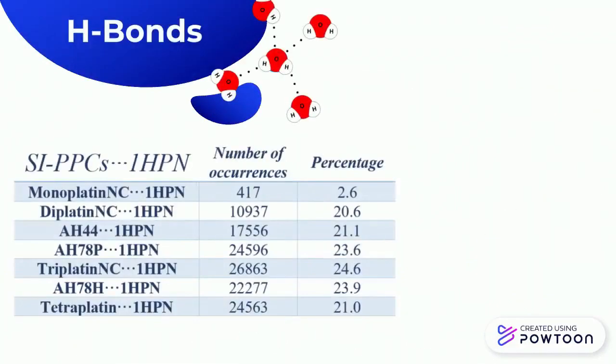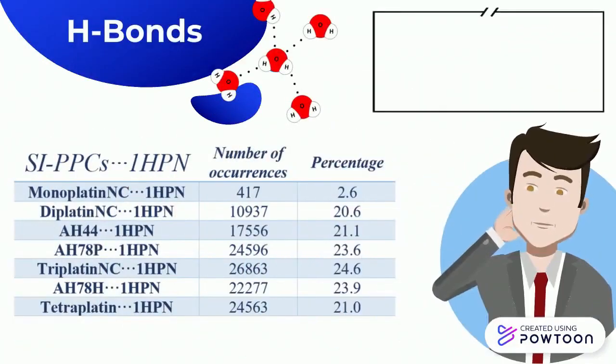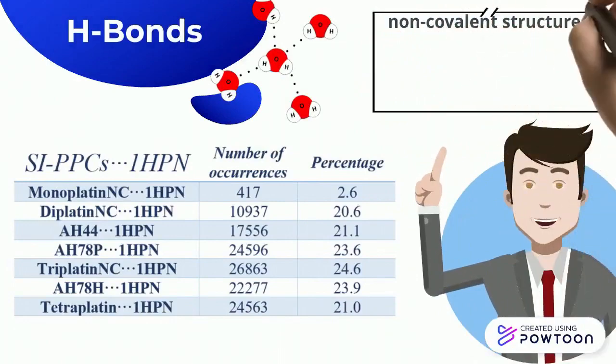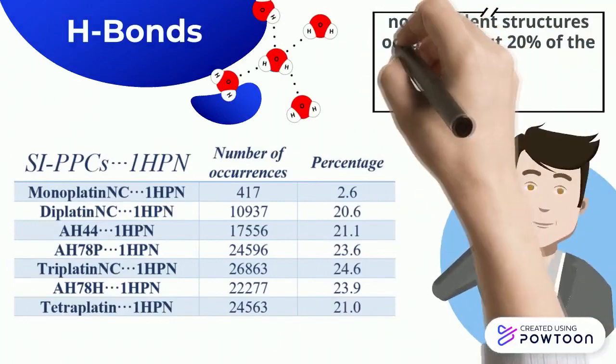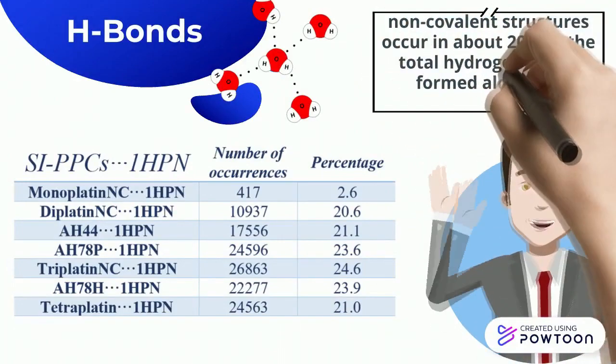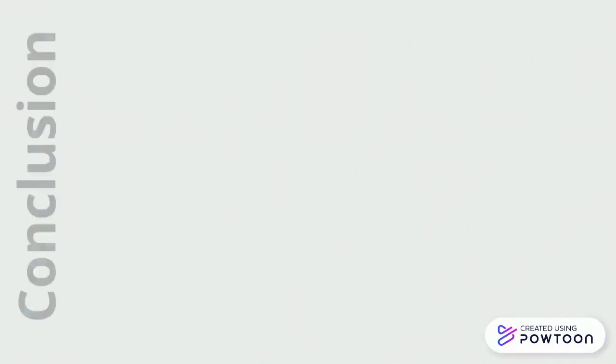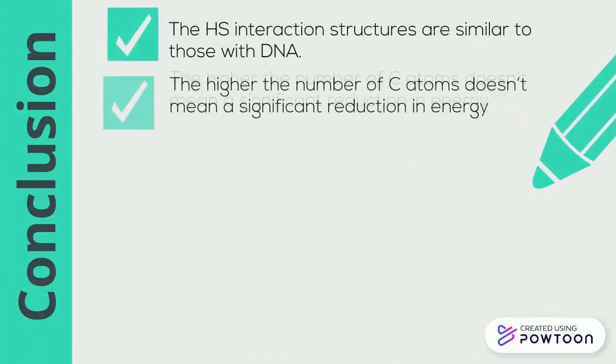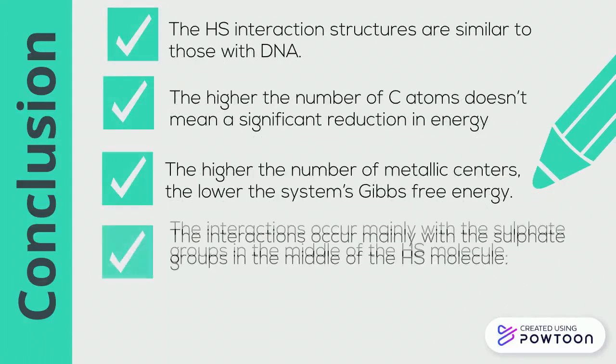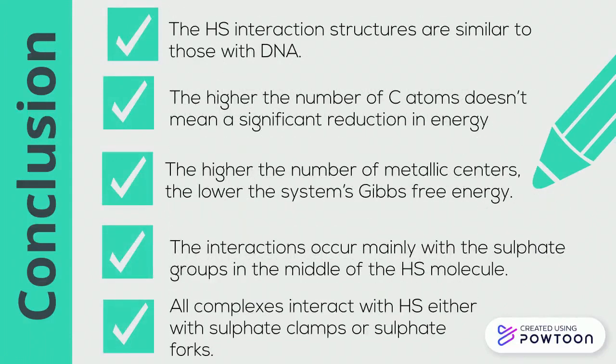Last but not least, H-bond analysis showed that the studied interactions occur in about 20% or even more of the observable hydrogen bonds. To sum up, HS interactions are similar to those with DNA. Although more carbon atoms didn't affect the energy, the number of metallic centers led to a lower Gibbs free energy. The interactions occur mainly with sulfate groups in the middle of heparan sulfate, with either a clamp or a fork structure.